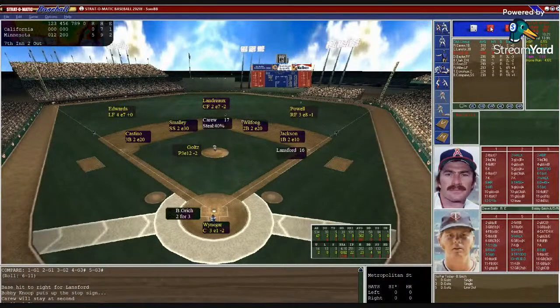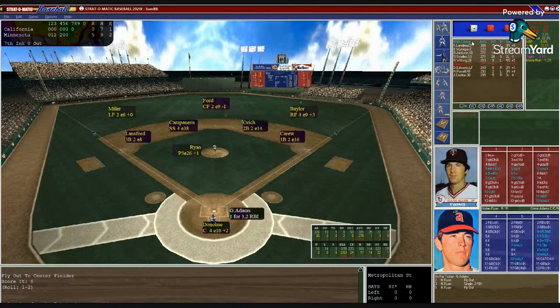So now here we go. Runner on first and second, 2 outs in the seventh. Down 5. Key situation. Weininger sets down the sign. Goltz from the stretch. Rears back. Here's the pitch to Grich. 1-2, fly ball to center. That will do it. Makes the catch. And that's all for the Angels. It's 5-0 Minnesota. We head to the bottom of the seventh.